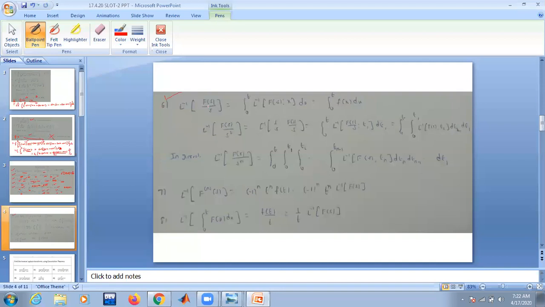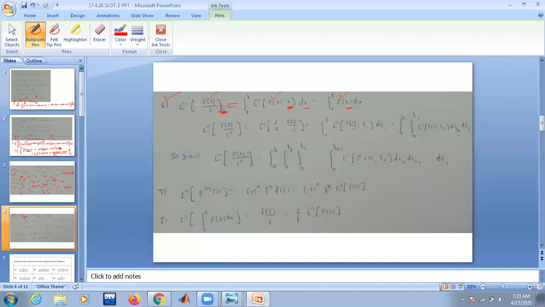Okay. So next one is division by s property. So f of s by s. Whenever your function is divided with s, find L inverse of numerator. What is L inverse of numerator? F. But in what variable do we want it? We want it in the variable x. Is it okay? Because you want to write the final answer in terms of t, my integration limits are going to be from 0 to t. And here you have to take some dummy variable.